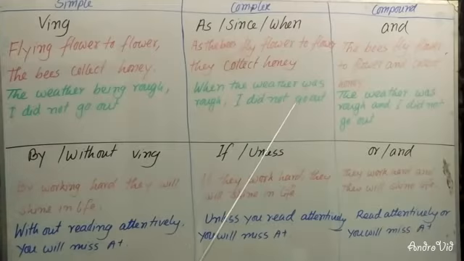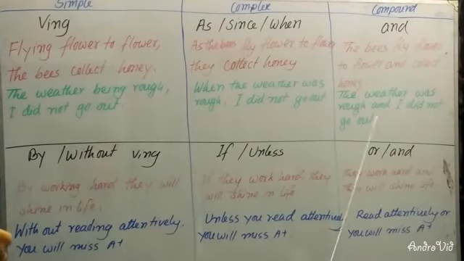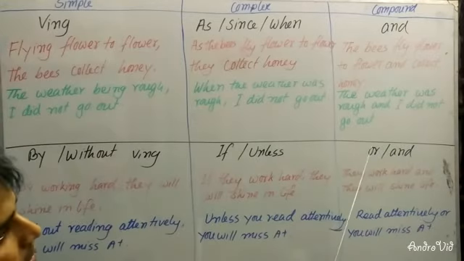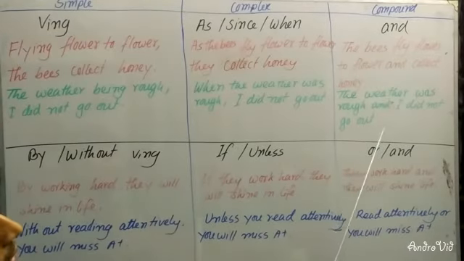So you will write ing with the verb after the weather, the present form of the verb, being, then rough, and then you will write the next clause. So the sentence will be: the weather being rough, I did not go out. In compound, the weather was rough and I did not go out. Instead of the comma, you will have to use and here.